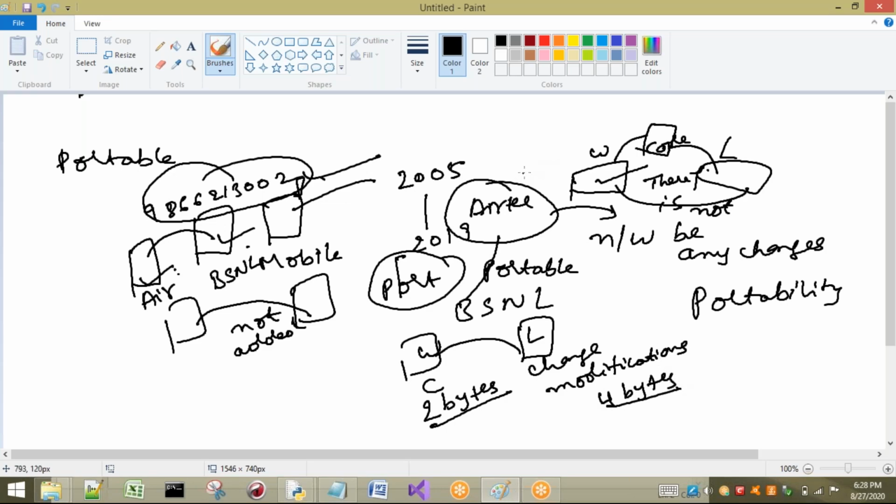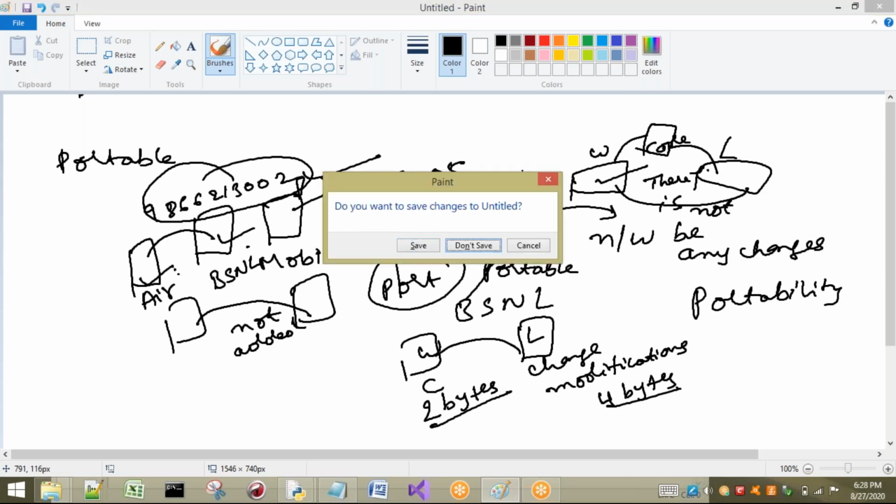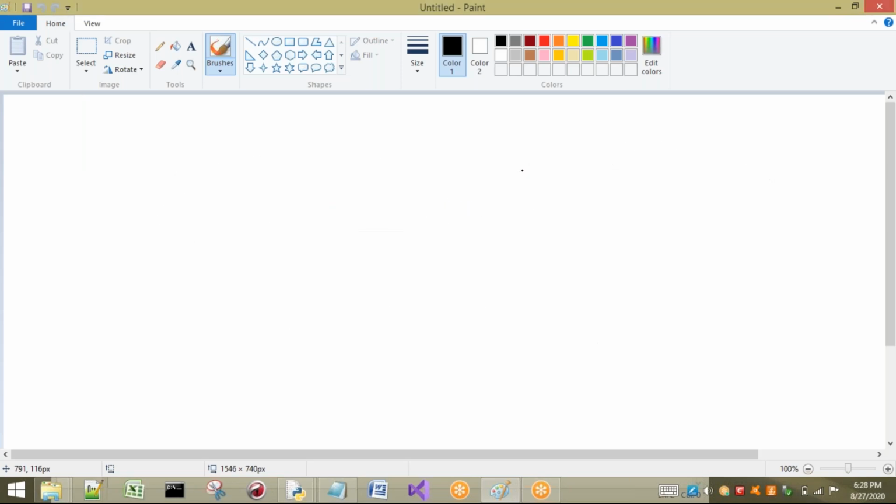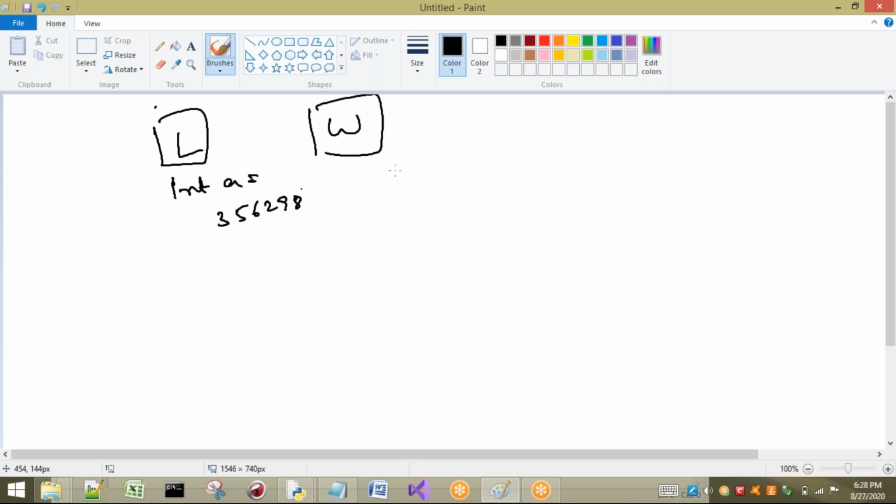Okay, I'll clear this one. So now see, for clear understanding, I will explain to you. I am taking one C program. Here this system is the Linux system and this system is the Windows system. Here I am going to take int a equal to some large number, 356298. In Windows, the same program has been sent. But in Windows I am using one compiler which has the size of int as 2 bytes, and here the size of int is 4 bytes.